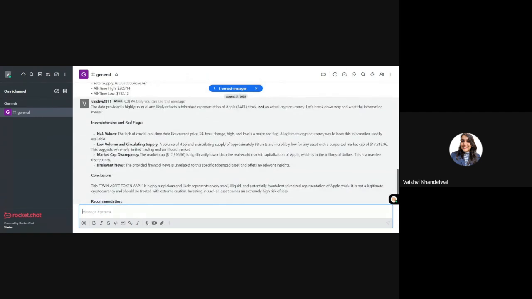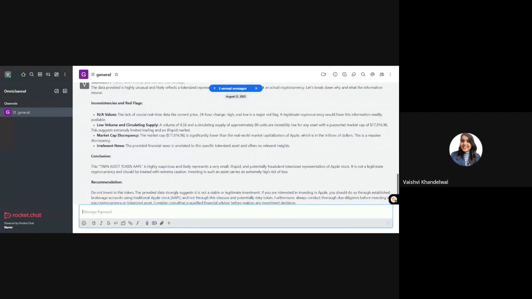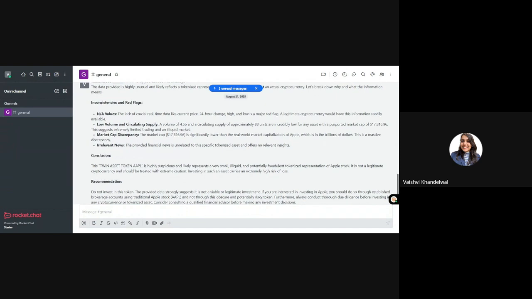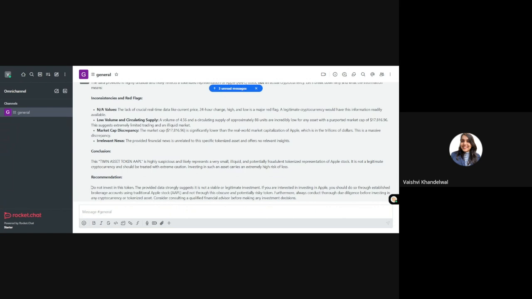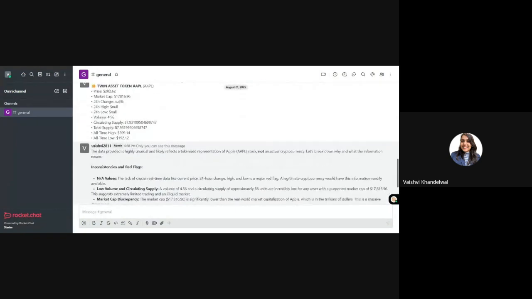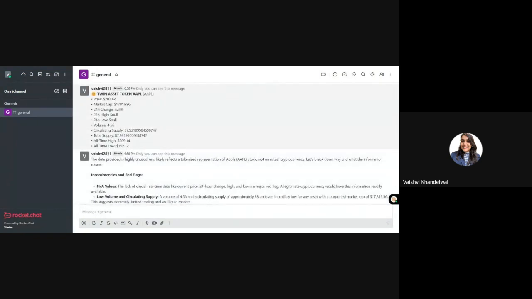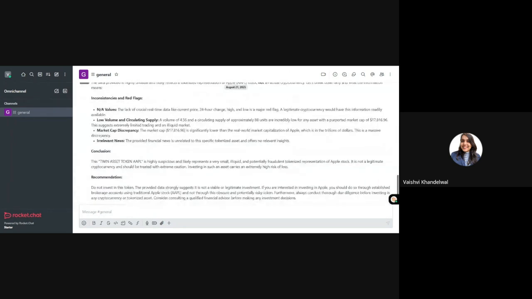There we go. We have the AI that says that it has inconsistencies and red flags. There was low volume and circulating supply, and so on and so forth. Right now, it says that we should not invest in this token. I think that is something we should go by, because as we see, there has been no change. The volume was 4.56, and the all-time high and all-time low are really close right now. So there's no point in buying. It's more of a selling market right now.